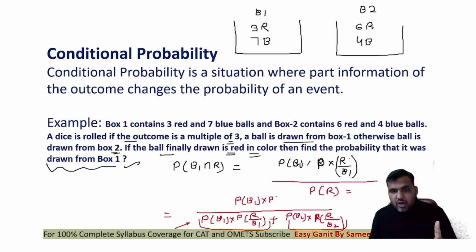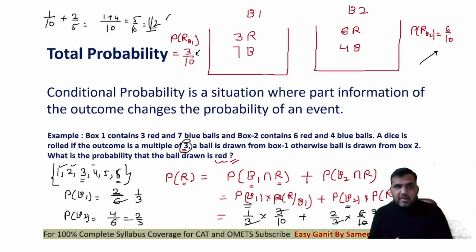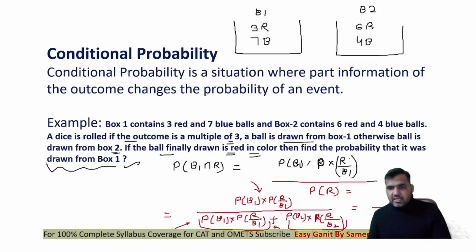So if you know how to find the total probability, all you need is to put one of the events in the numerator as per the given question's condition. Because we want to find the probability that the red ball drawn is from box 1, put the probability of drawing the red ball from box 1 in the numerator and the total probability in the denominator. As we found in the previous question, our total probability is 1 by 2. So put this in the denominator here in this question.